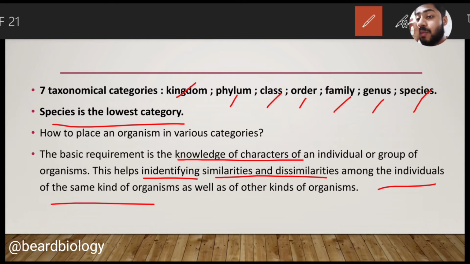On the basis of identification, when we find similarities and dissimilarities with the known existing organisms, then we can classify them into the different taxonomical hierarchy. So at first characterization, after that identification, after that classification, and lastly nomenclature. We already have discussed the four processes of taxonomy.